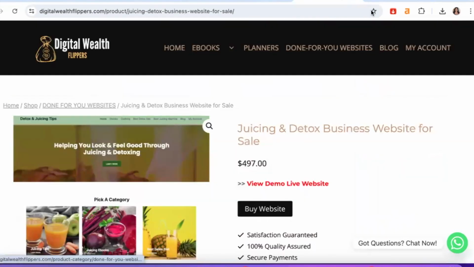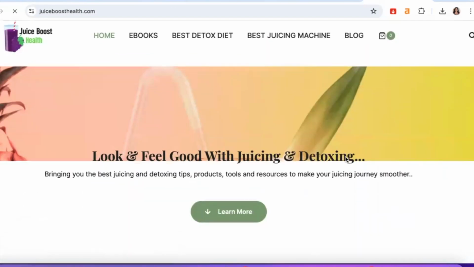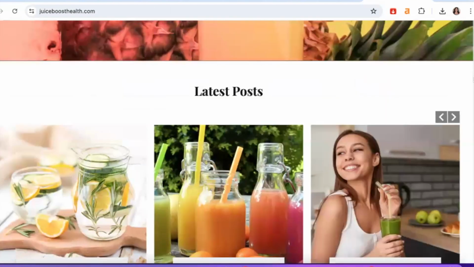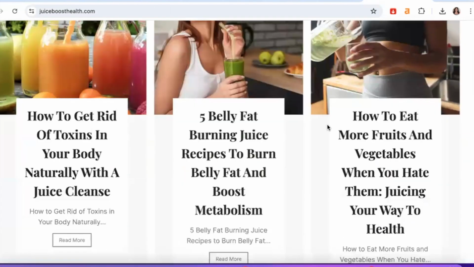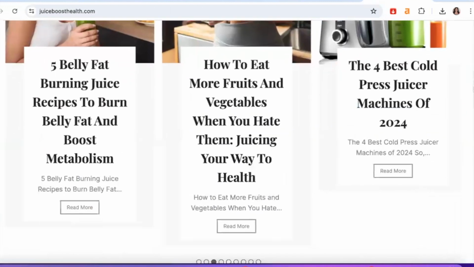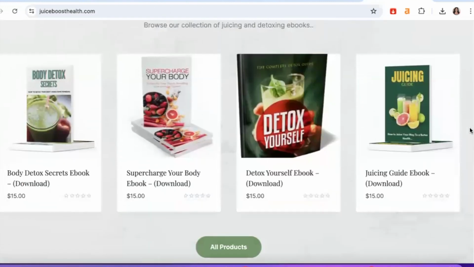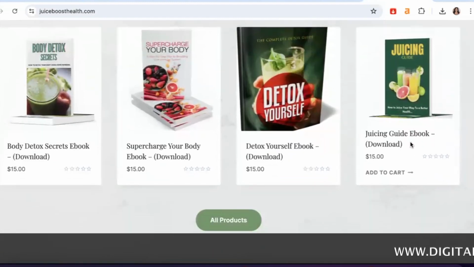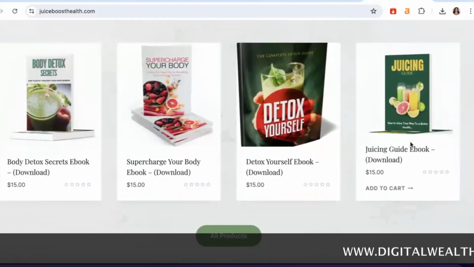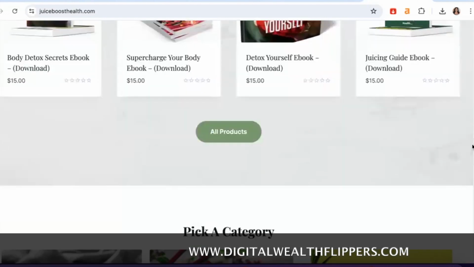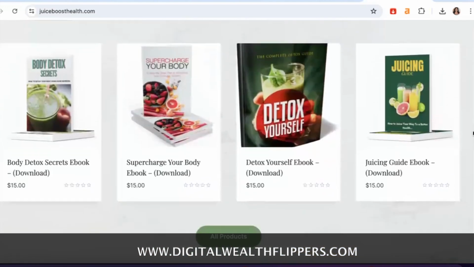So let's take a look at this juicing website, for example. As you can see right here, this is a juicing website that has already been created. It comes preloaded with, you can see there's even blog posts and articles here, guys, that can actually help you rank at the top of the Google search engine. Not only that, there's ebooks here around juicing, guys, that you can actually start selling right away. They've already been created for you, and this all comes preloaded on the website. You're basically getting your digital product business built for you. Okay, and you can start making money from these products.